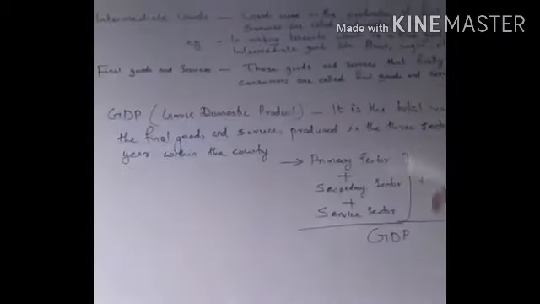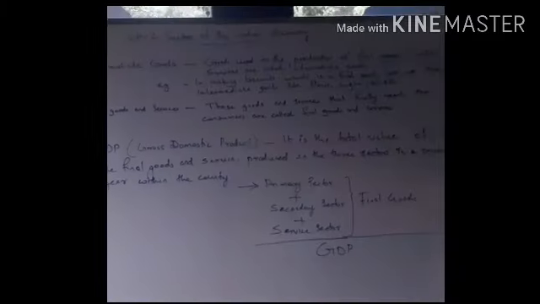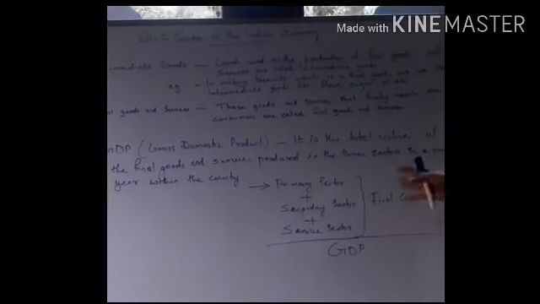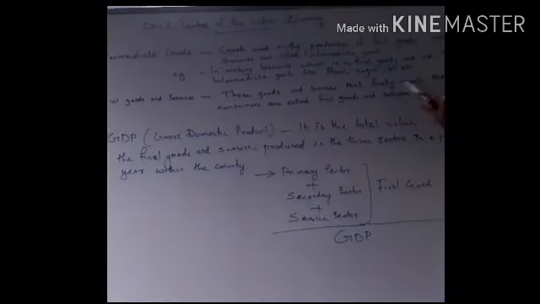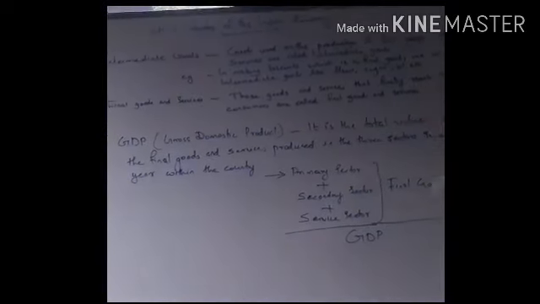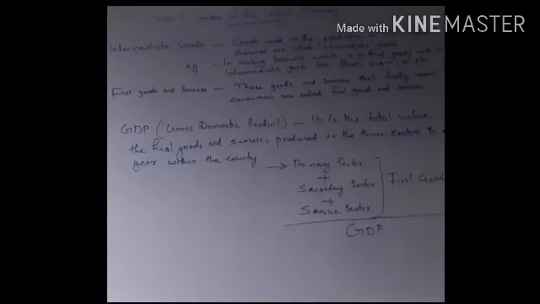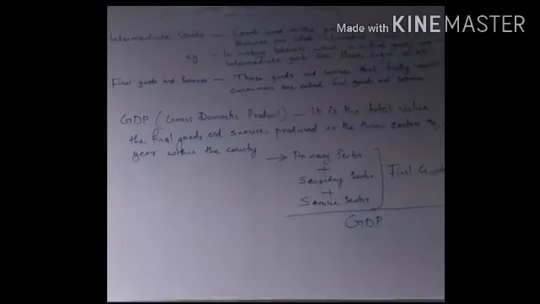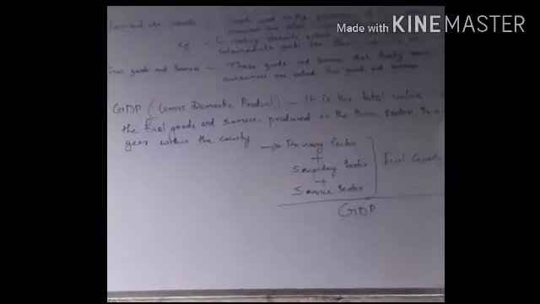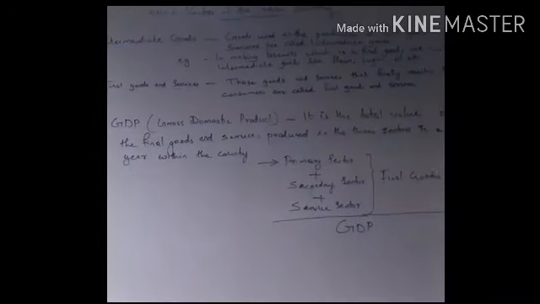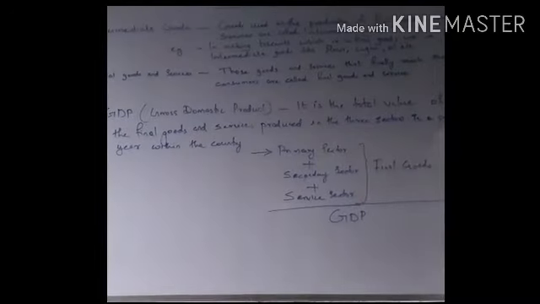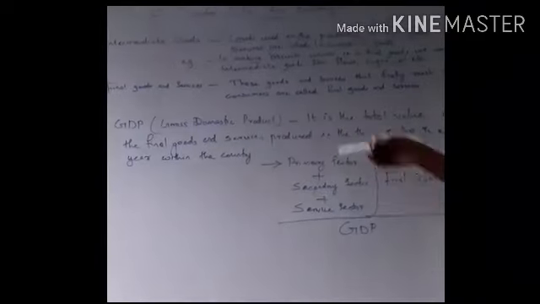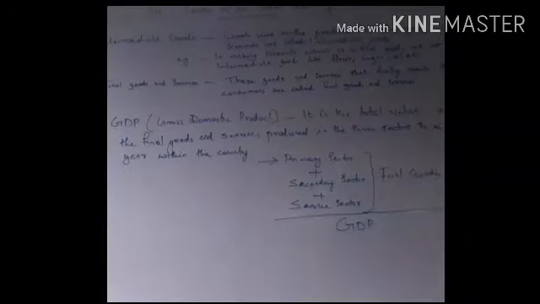Second one, final goods and services. What is meant by final goods and services? Final goods and services are those goods and services that finally reach the consumers. We are the consumers. We are daily purchasing different types of goods for our daily consumption or for satisfying our needs. The goods which we can directly use, that type of goods we call final goods and services.